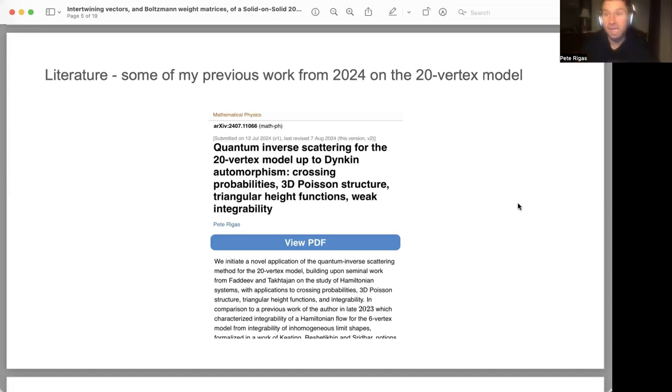can hold. And in the previous work that I had discussed with exercises of a universal R matrix, I only made use of and executed the quantum inverse scattering framework for only one of the L operators. But in fact, there's an entire family of L operators which holds up to Dynkin automorphism, which is relating to determining how some weakened notion of integrability can be determined for the quantum inverse scattering method for the 20 vertex